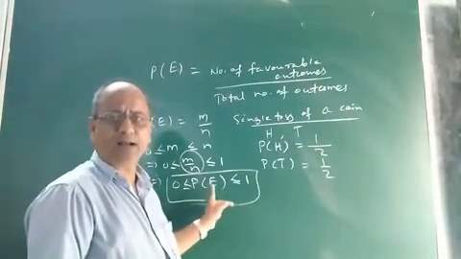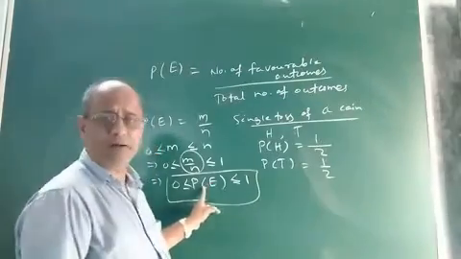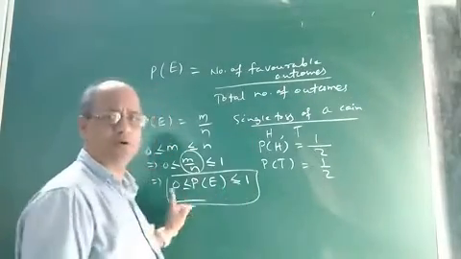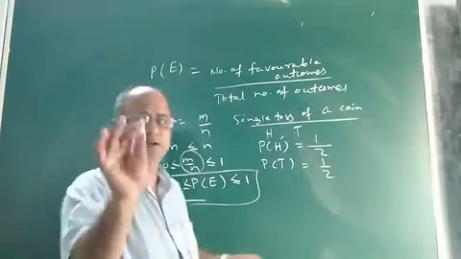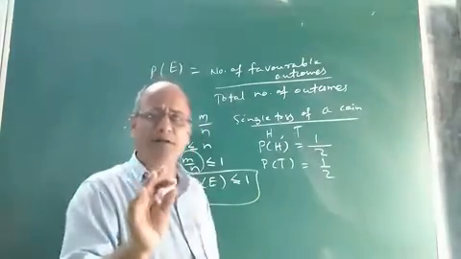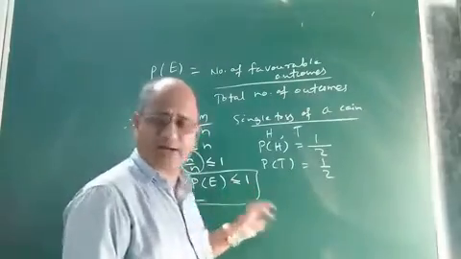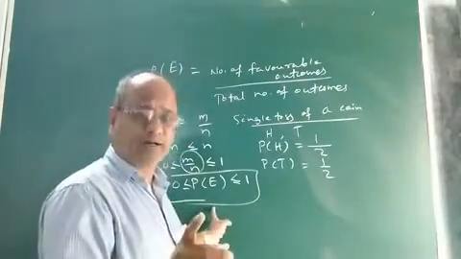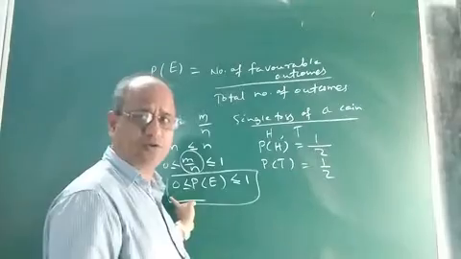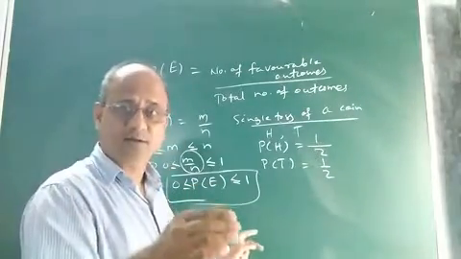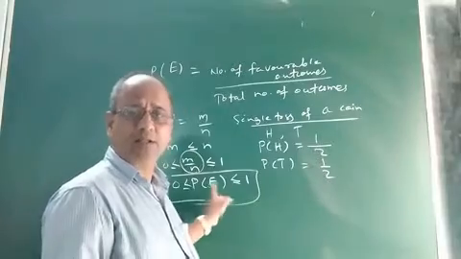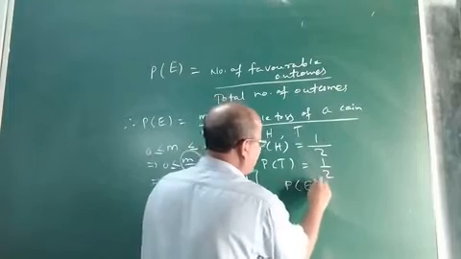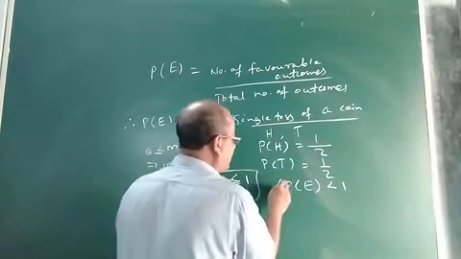This is the concept we had read in class 9. Probability of any event E is always less than or equal to 1 and greater than or equal to 0. But in class 9, I remember, it was there that the probability of an event is always less than 1 and greater than 0. The concept of equality, probability of an event equal to 1 and equal to 0, was not there in class 9. The probability of an event, what we read in class 9, is always less than 1 and greater than 0.